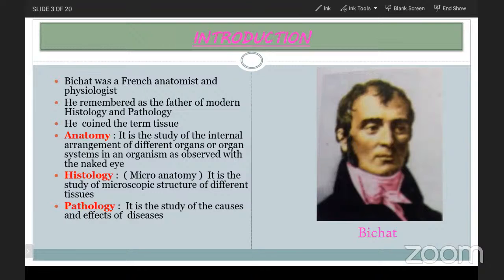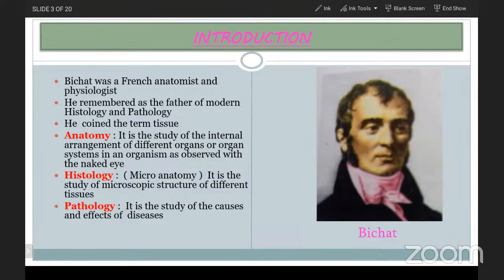It is the study of the microscopic structure of the different tissues. Here also we are observing the organism, but with the help of a microscope; microanatomy means we are observing the organism's tissues with a microscope. That is histology. And pathology is the study of the causes and effects of diseases and pathogens, disease causing agents like bacteria and viruses. Their structure, features and behavior are all studied in pathology.